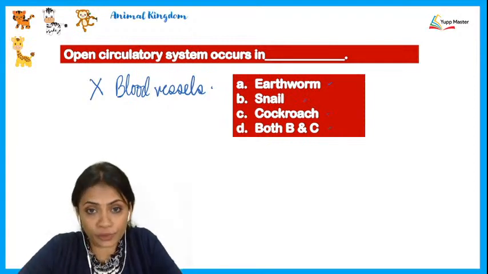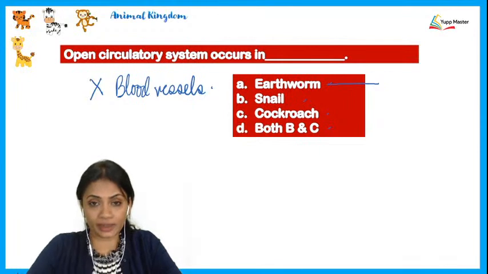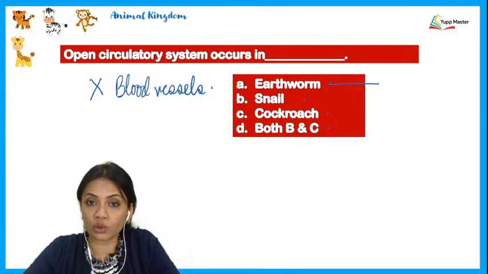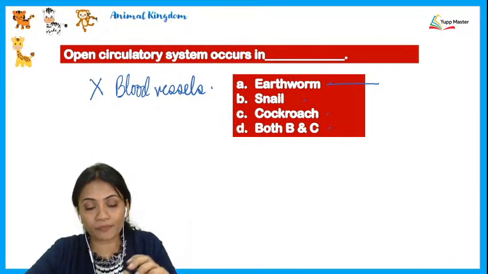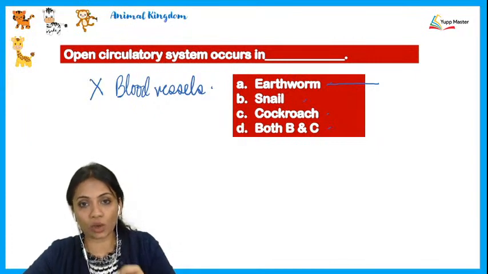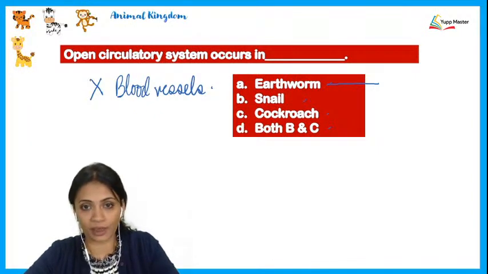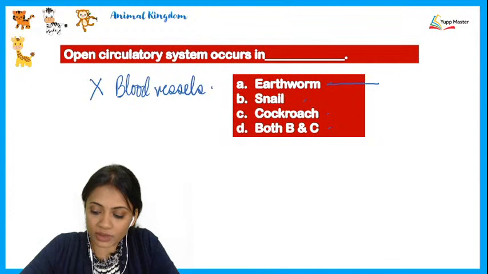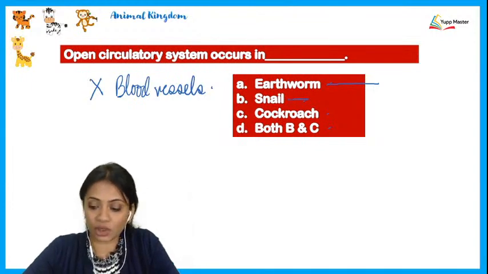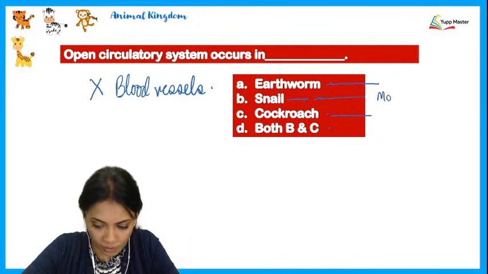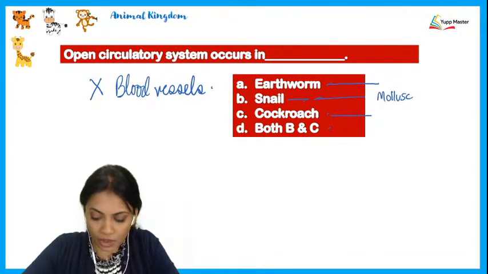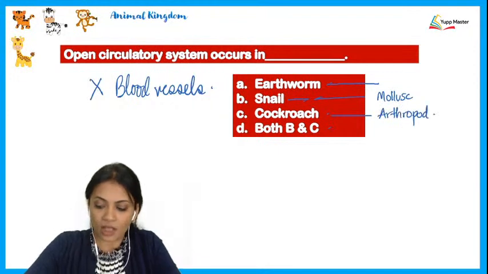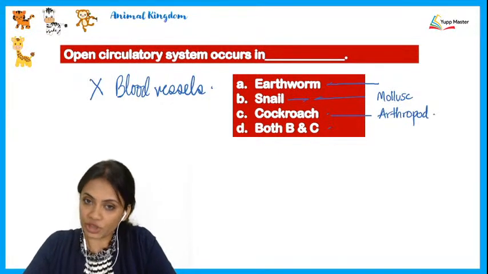Well, earthworm, belonging to the phylum Annelida, has a closed circulatory system. So their blood is always flowing inside blood vessels. But talking about snail, these are mollusks, and cockroach, which are arthropods. Both of these have an open circulatory system.